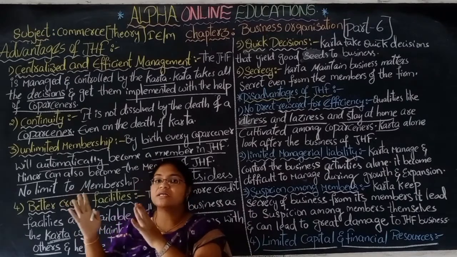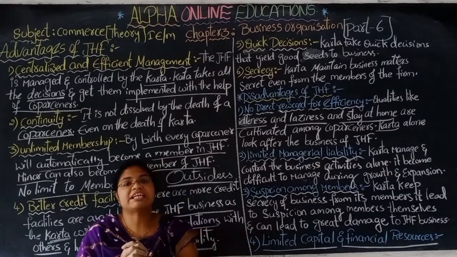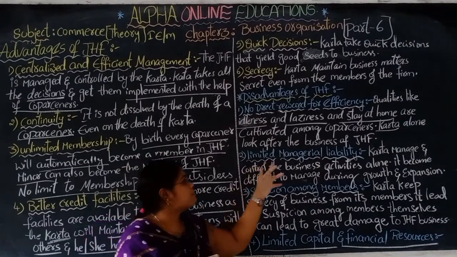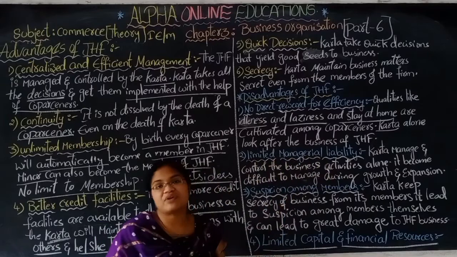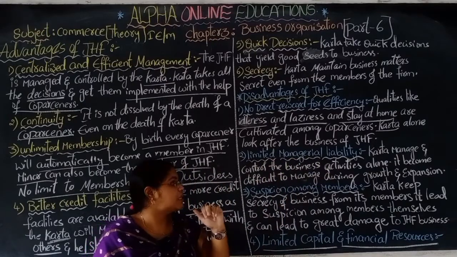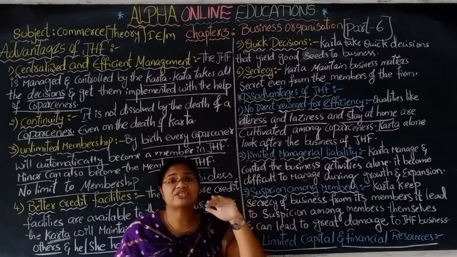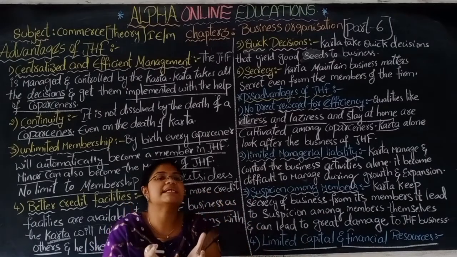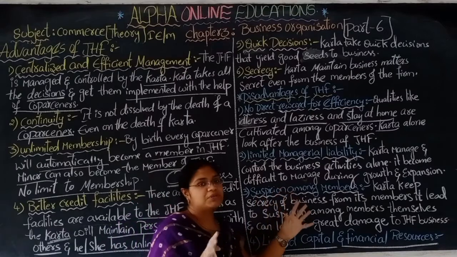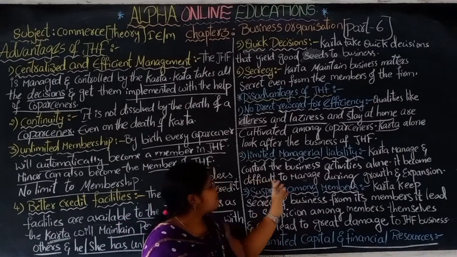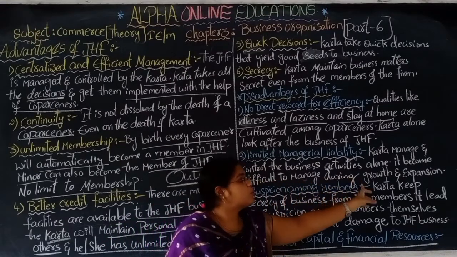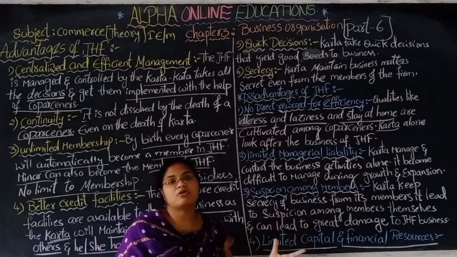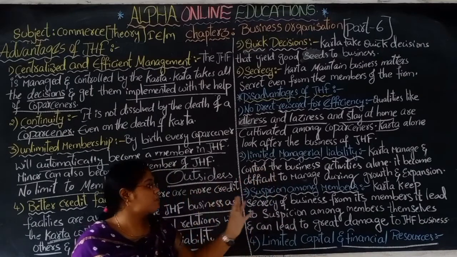According to the Hindu Succession Act 1956, only the Karta has to manage everything. So here the managerial ability is limited for the Karta. What he wants to control, he can control only up to a certain limit. After that he is not able to control. So it becomes difficult to manage during the growth and expansion of the business.